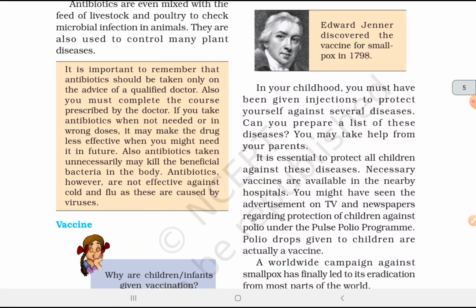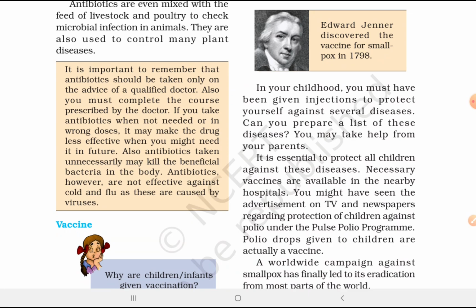In your childhood, you must have been given injections to protect yourself against several diseases. Can you prepare a list of these diseases? You may take help from your parents. It is essential to protect all children against these diseases. Necessary vaccines are available in nearby hospitals.